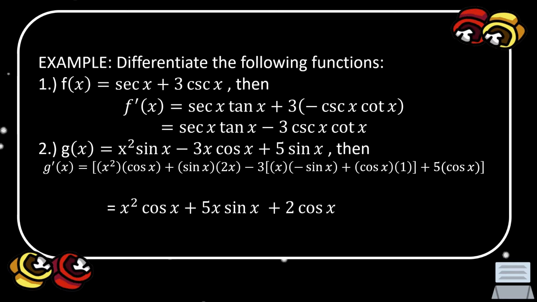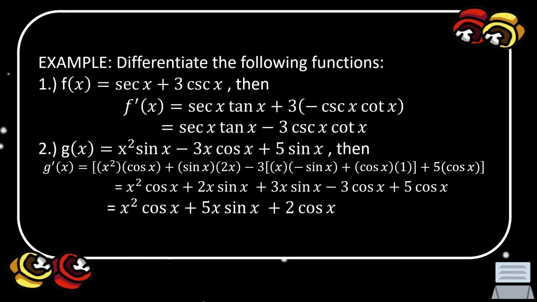Minus 3 times the value of u, which is x, and the value of v is cosine x, so the derivative of cosine x is negative sine x, plus v, which is cosine x, times the derivative of u, which is x, so the derivative of x is 1, plus 5, the derivative of sine x, is cosine x.